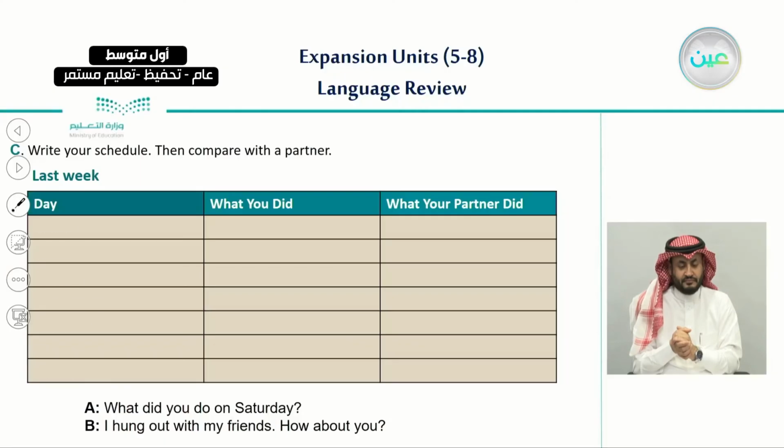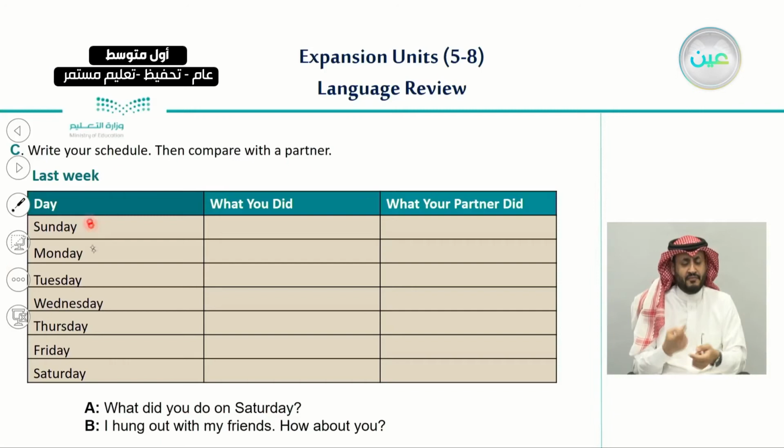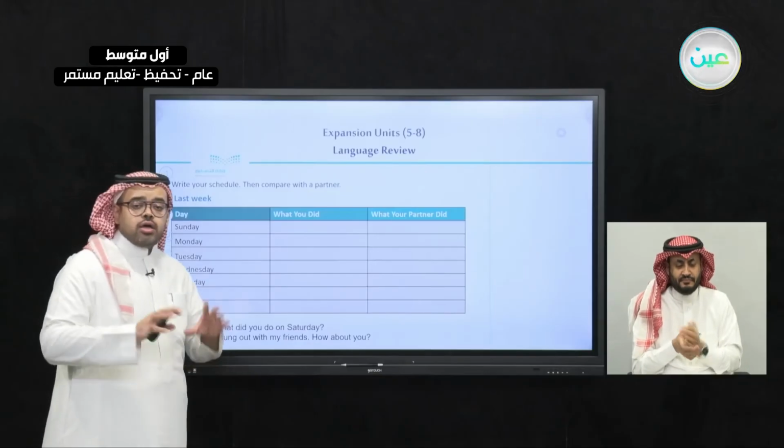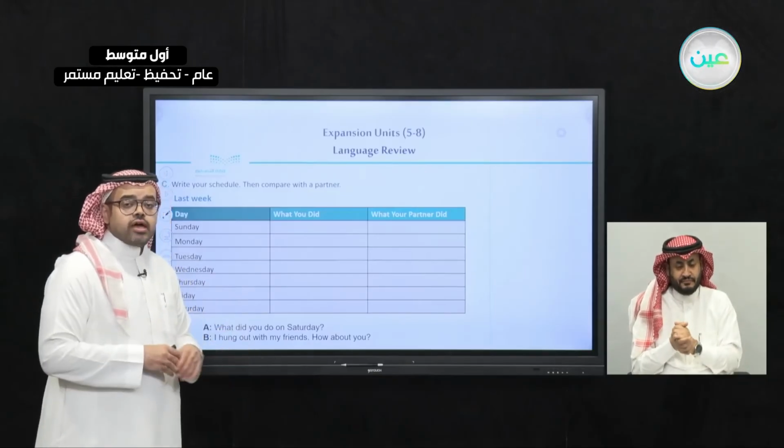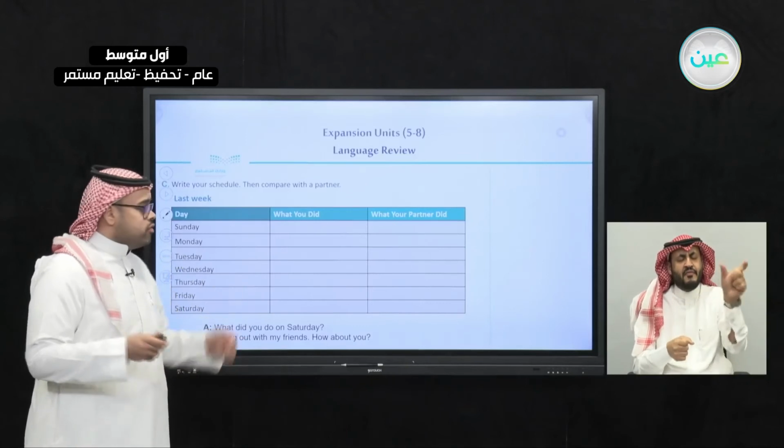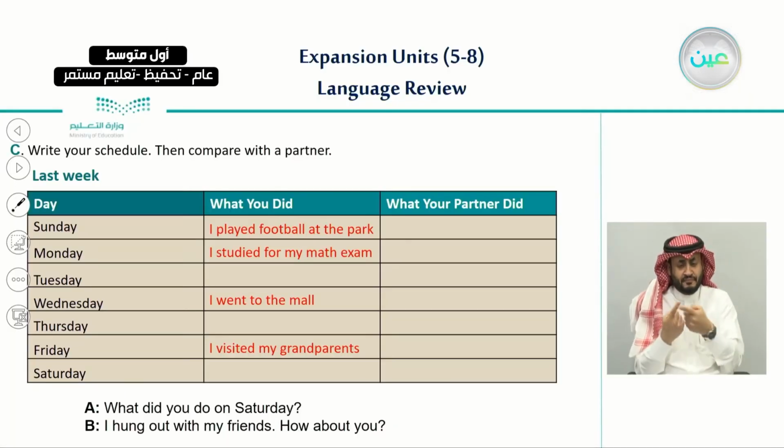So let's first list the days, as you can see here, starting from Sunday, Monday, Tuesday, Wednesday, Thursday, until Saturday, okay? And let me try. I wrote some activities I did on each day. For example, on Sunday, if you ask me, what did you do on Sunday? I would say that I played football at the park.